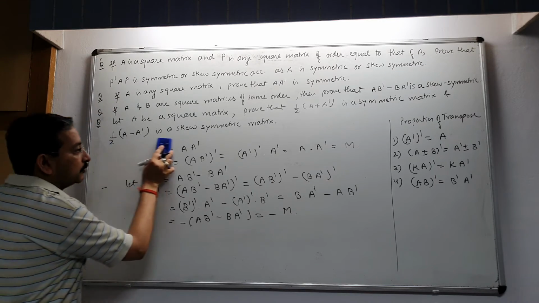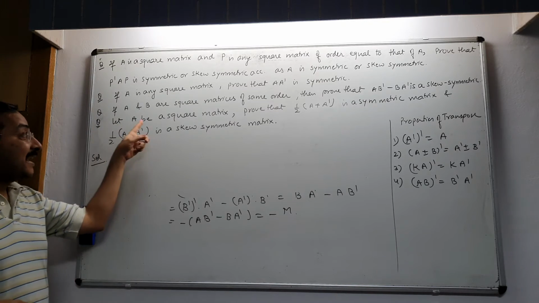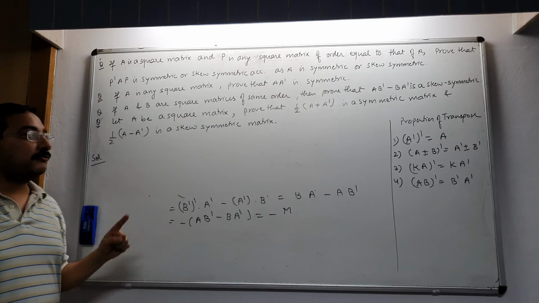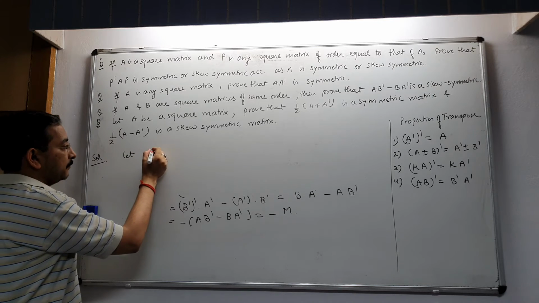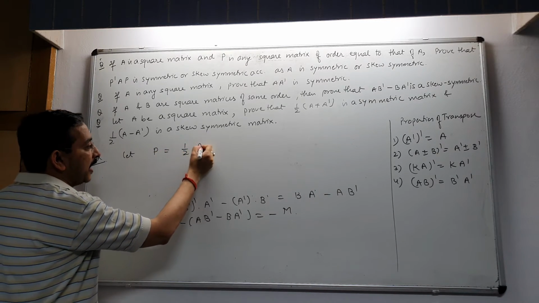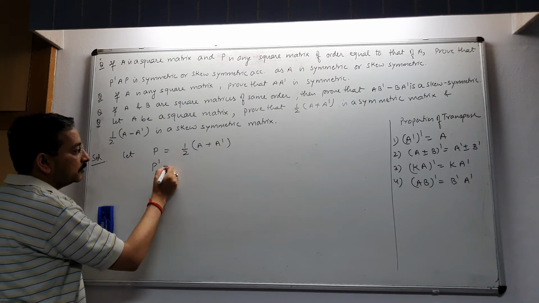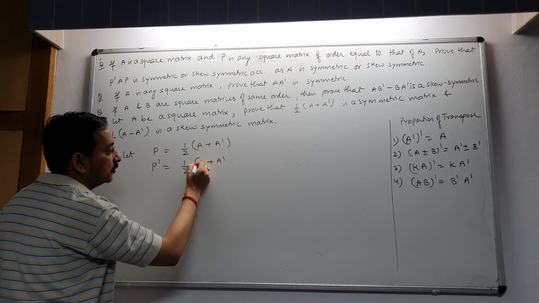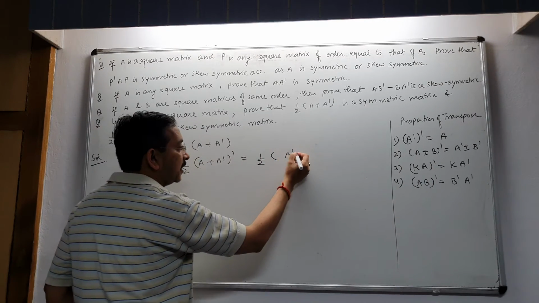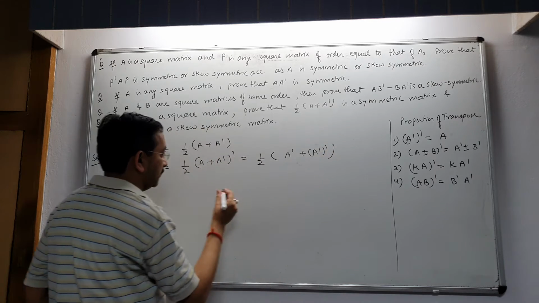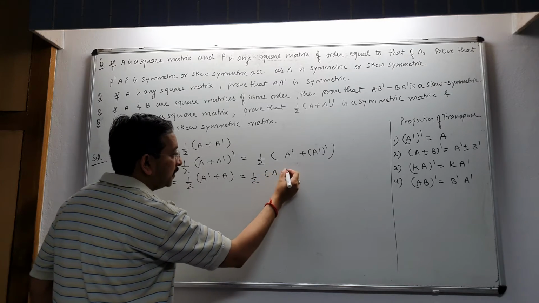Last question, that is the fourth question. Let A be a square matrix, then prove that half A plus A transpose is a symmetric matrix. Let P equal half (A plus A transpose). So P transpose equals half (A plus A transpose) whole transpose, which is equal to half. With the help of this property, we can write A transpose plus A transpose transpose equals half (A transpose plus A), which is equal to half (A plus A transpose).